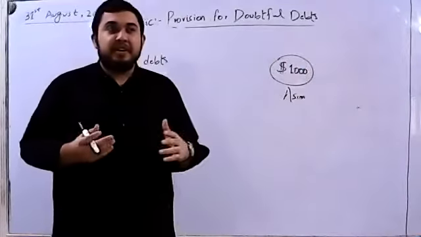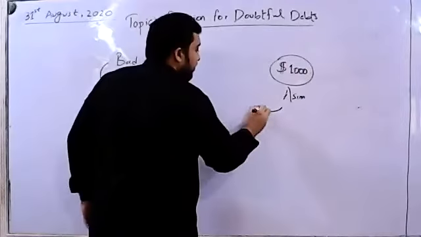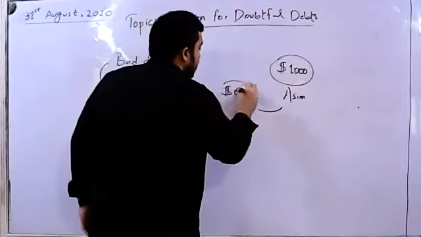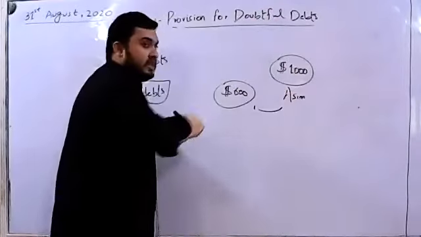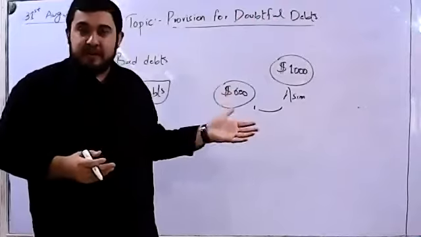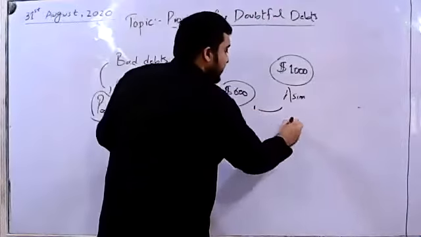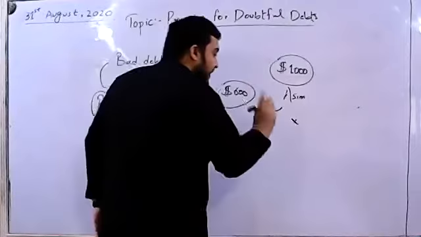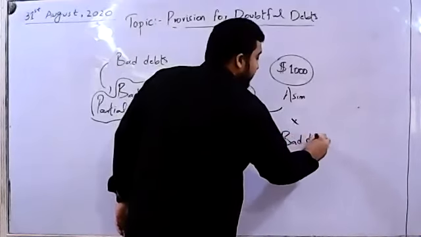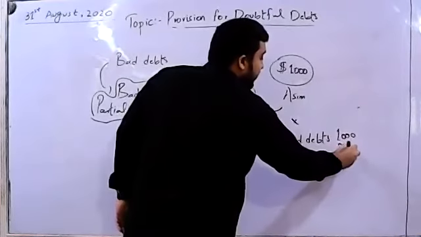What happened is that due to a particular situation, he sent us a check of $600 and he flew away from the country. Now, in such a scenario, what double entry would we pass? What if Asim paid no money? The entry that was going to be passed was bad debts account debit with 1,000 to Asim's account credit with 1,000.